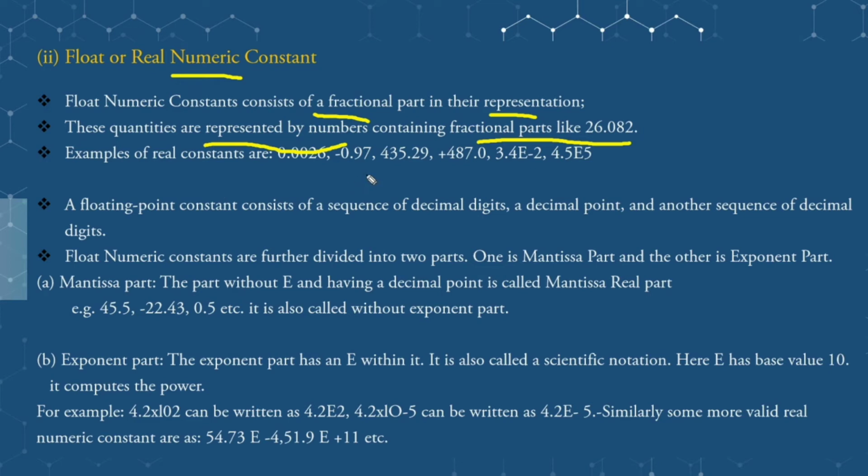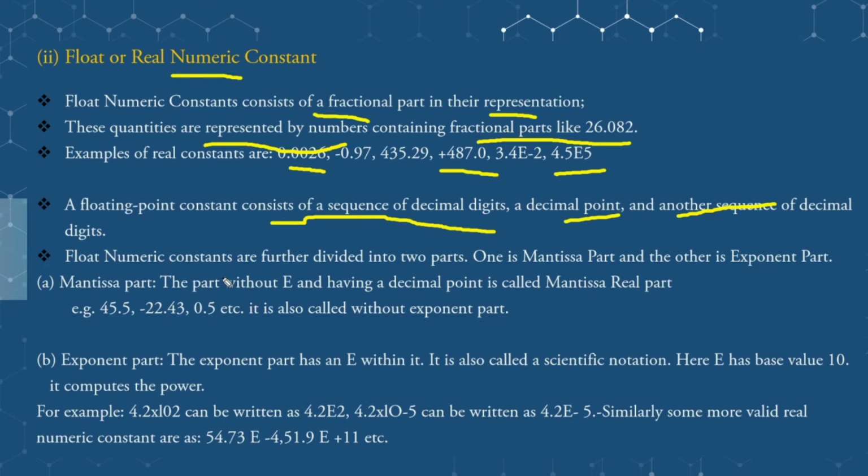Examples of real constants are 0.0026, plus 487.0, 3.4e minus 2, 4.5e5. These consist of a sequence of decimal digits, a decimal point, and another sequence of decimal digits after the decimal point.